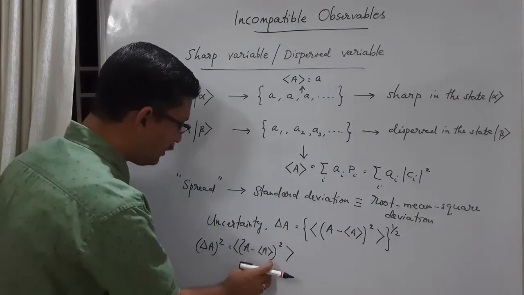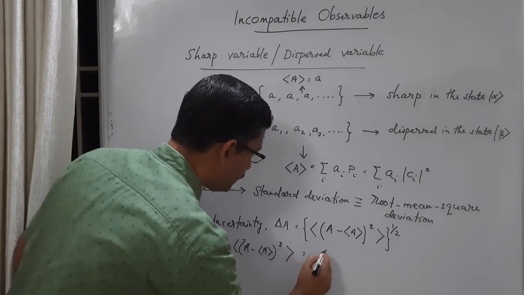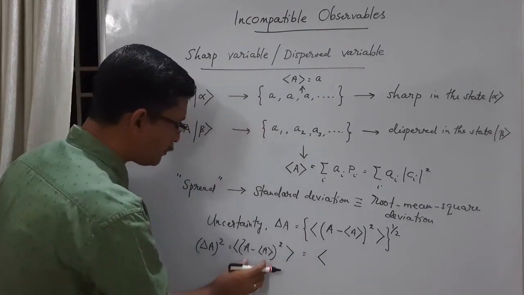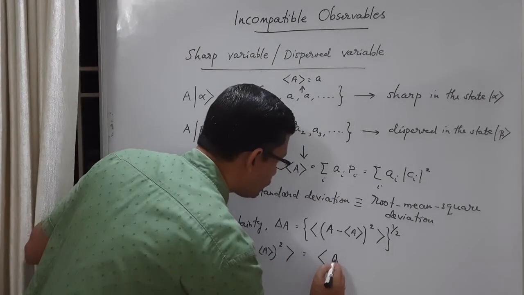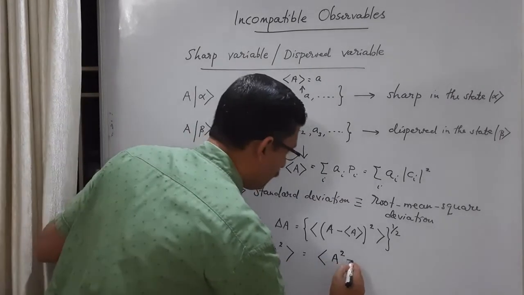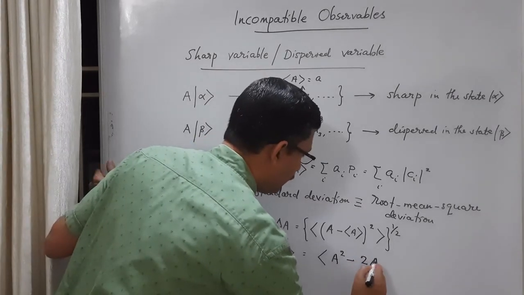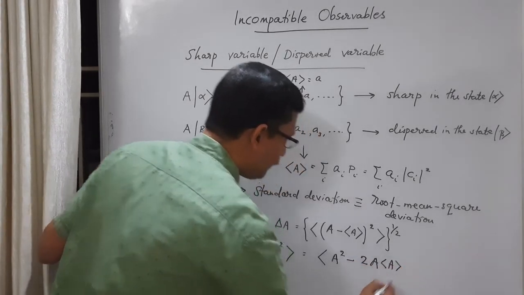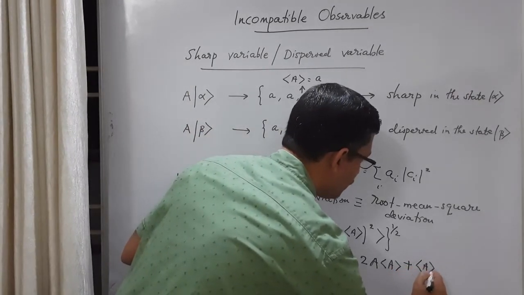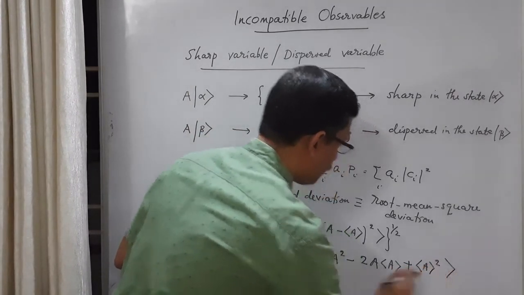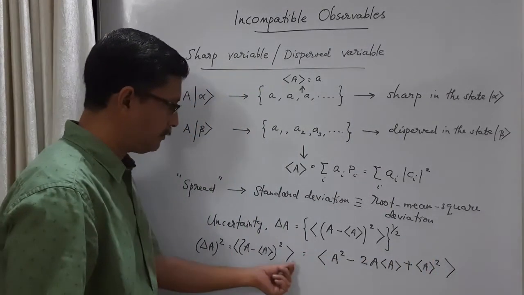Suppose you expand this bracket. It is like A minus B whole square. So you get A square minus 2AB, where B is the average value of A, plus B square, that is, the average value of A squared. And you take the average of the whole thing.